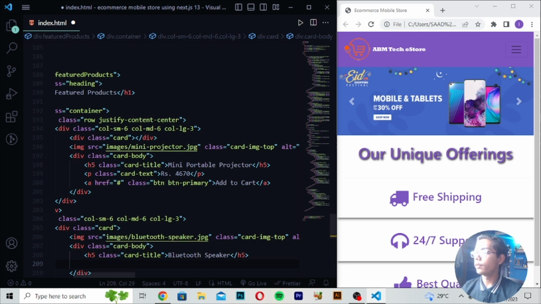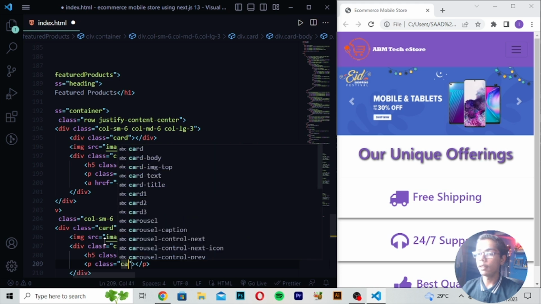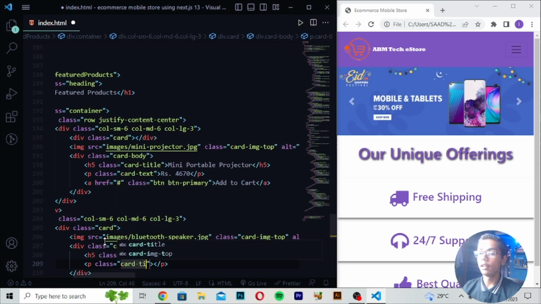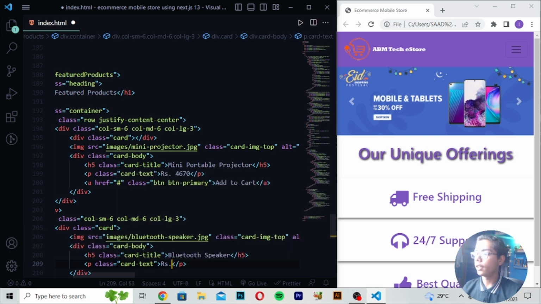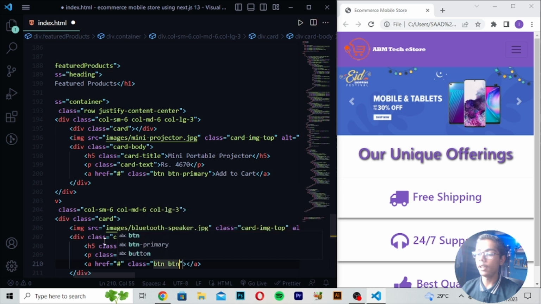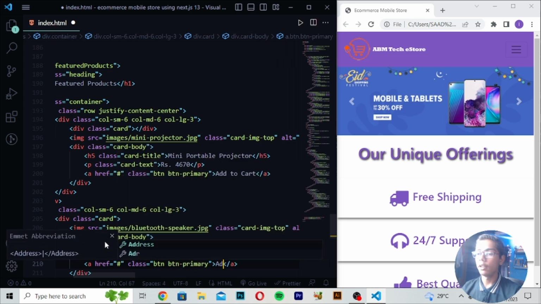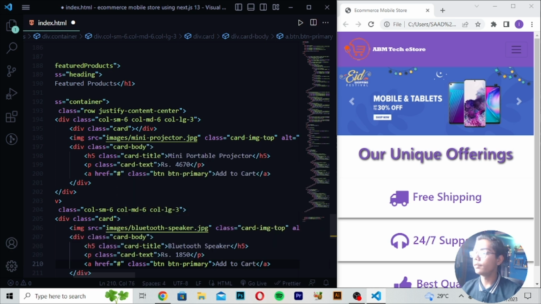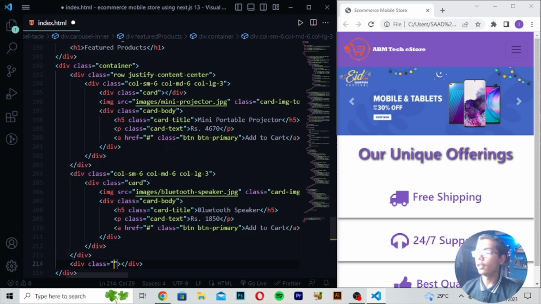Then you have to just move down, write here p tag, and then here I will be writing class which should be like card-text, and then in center you have to just write 1850. Then you have to just write here a tag, write class which should be like btn btn-primary. And here you have to just write here add to cart.